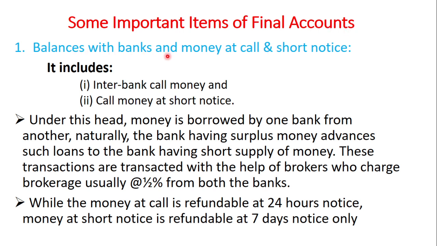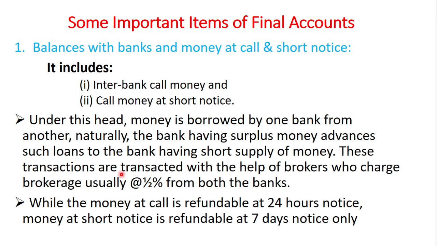Then some important items or terms which are used in the final accounts. First one is balances with banks and money at call and short notice. This includes interbank call money at short notice. Under this head, money is borrowed by one bank from another. Naturally, the bank having surplus money advances such loans to the bank having a short supply of money.